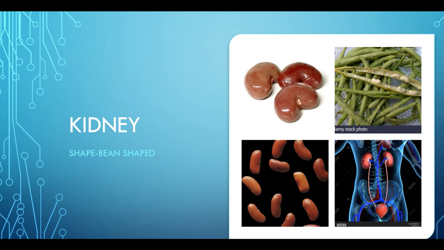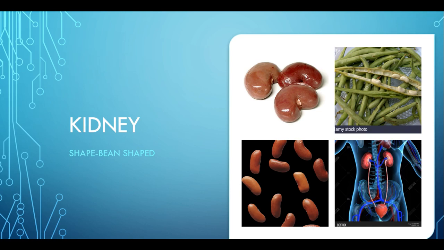Where are they located? If you see this image, they are located on either side of the vertebral column. This is the vertebral column. On either side of the vertebral column, there is a pair of kidneys, one on the right side and the other on the left side, below the abdominal cavity, at the back, that means the dorsal side of the body.